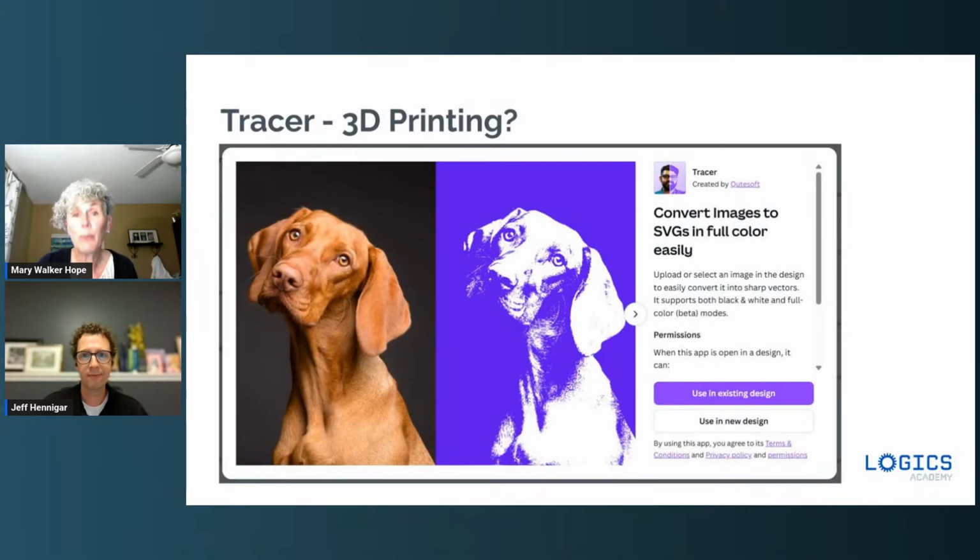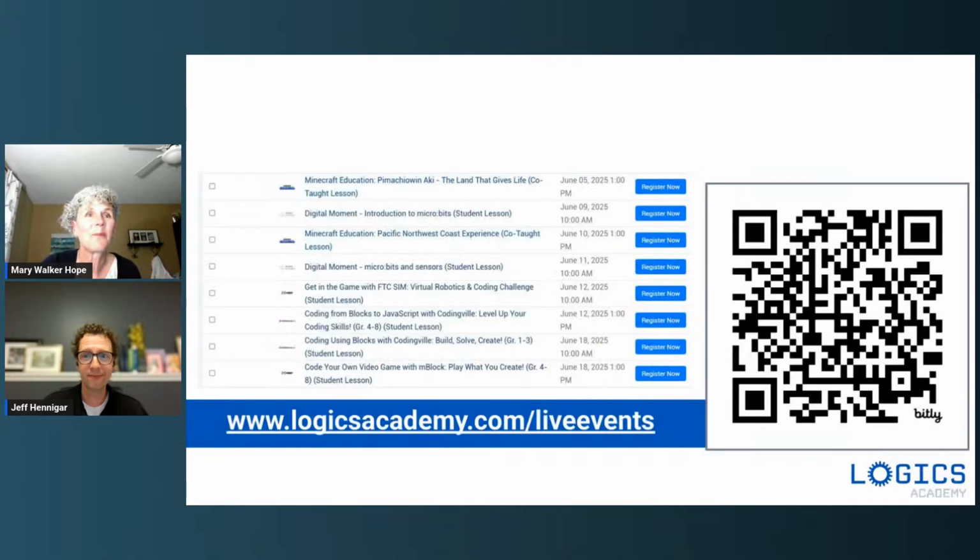If you have a 3D printer in your Learning Commons, like in your library, then looking at the app called Tracer might be a really wonderful one for you as well. It converts images immediately into SVG files that can then go into your printing program. And there are many, many more, but we just wanted to remind you that they're there, okay?